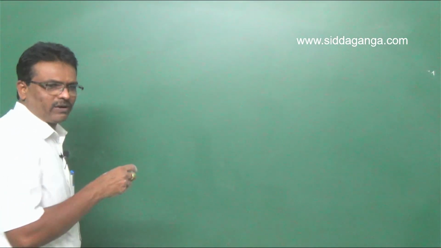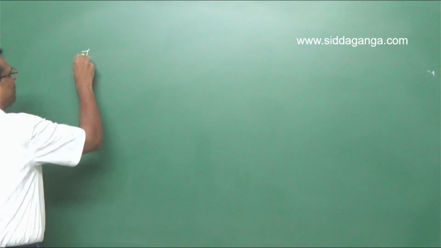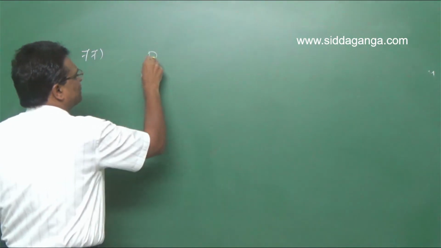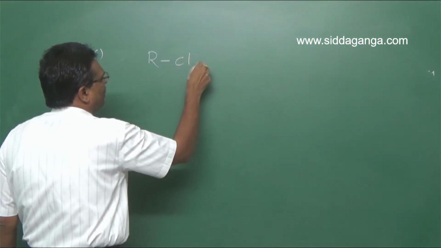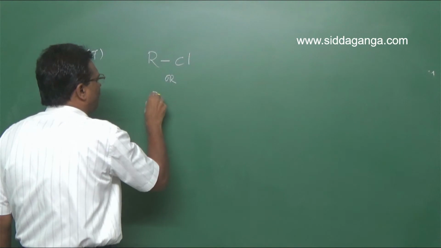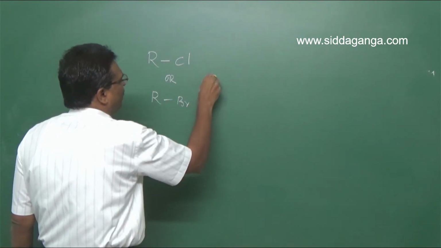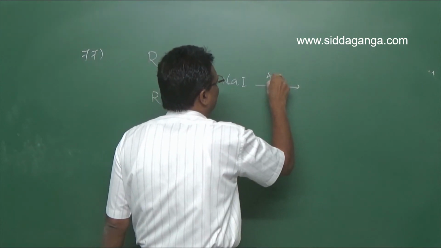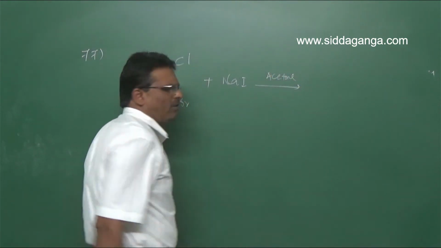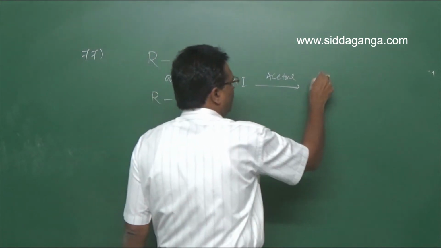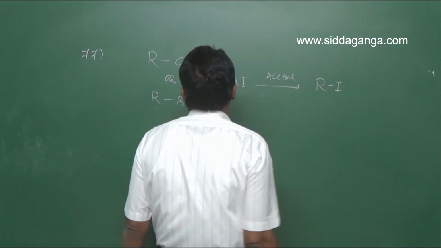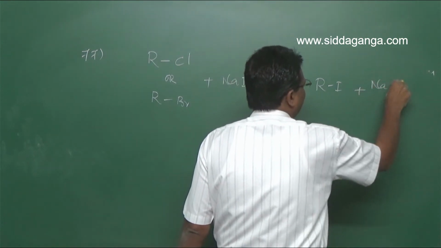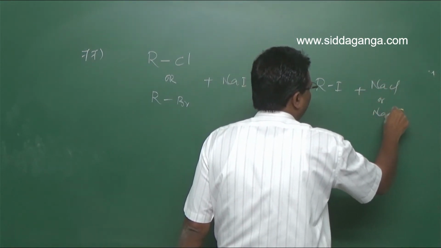So alkyl chlorides, RCl or RBr, when treated with sodium iodide in acetone, form RI along with NaCl or NaBr.